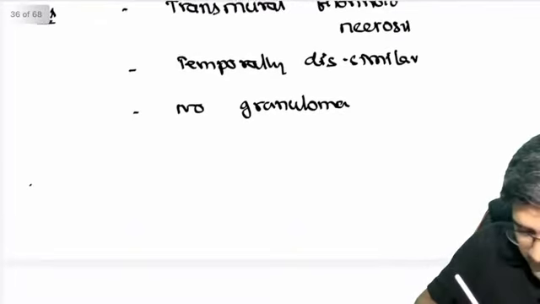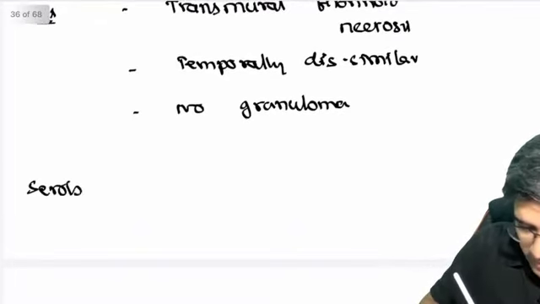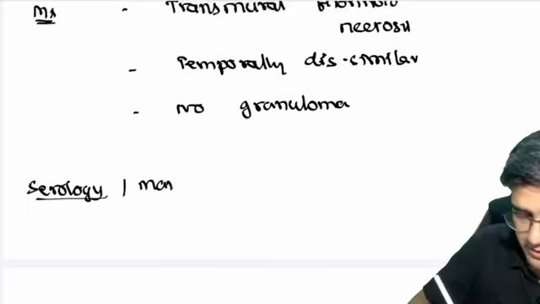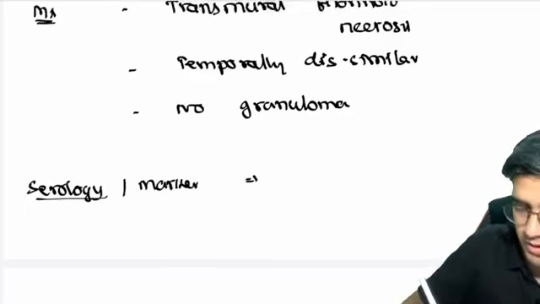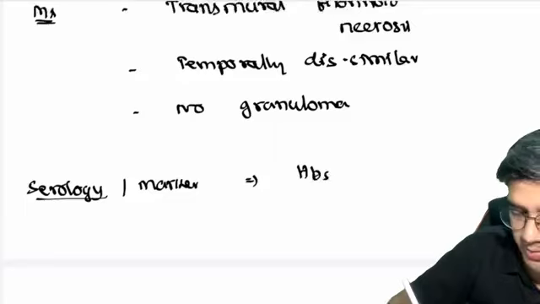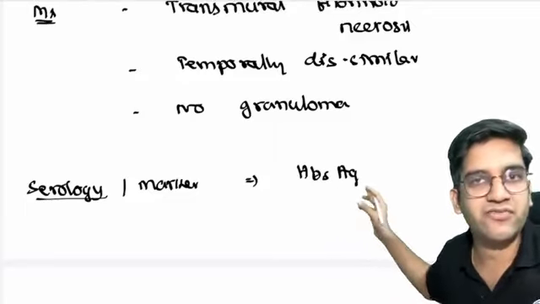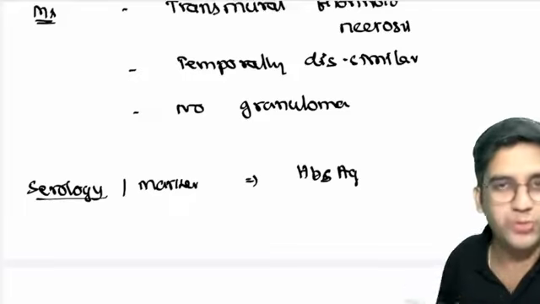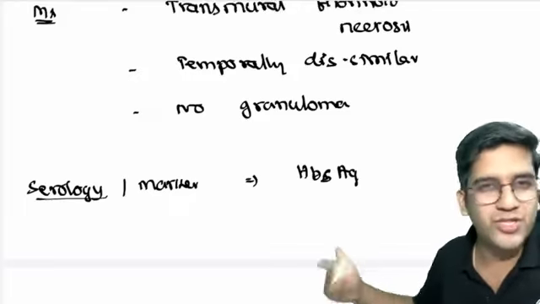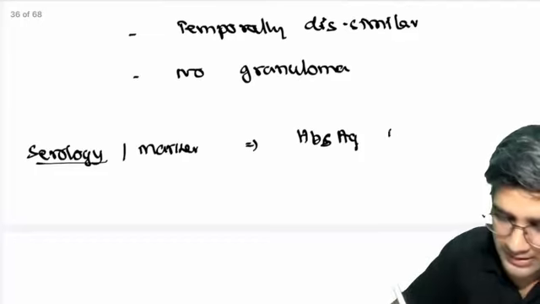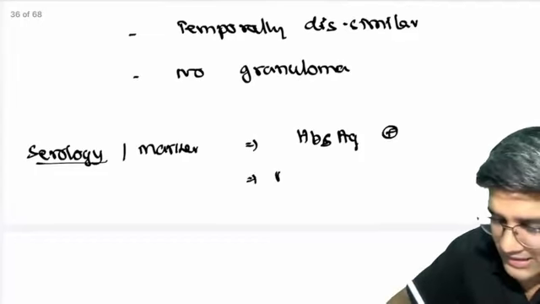Next, PAN in serology or in your biopsy, there are a few marker studies. Okay? HBsAg will be positive. HBsAg stands for hepatitis B surface antigen. That's what HBsAg is. You will remember HBsAg once you finish virology and hepatitis, right? That will definitely be positive. And PAN is ANCA negative.